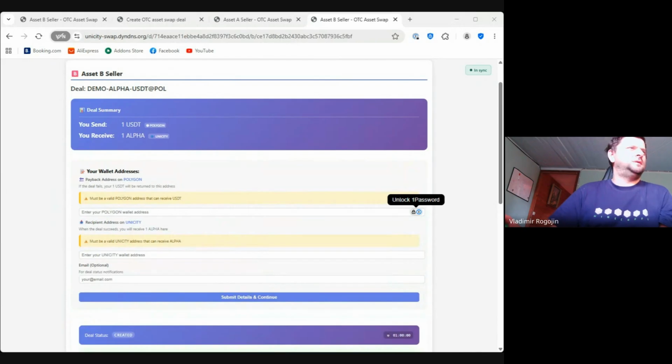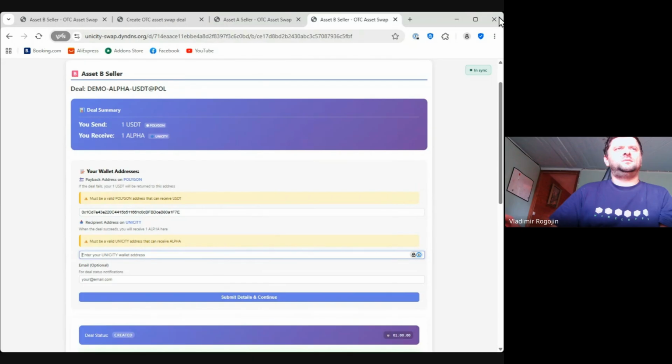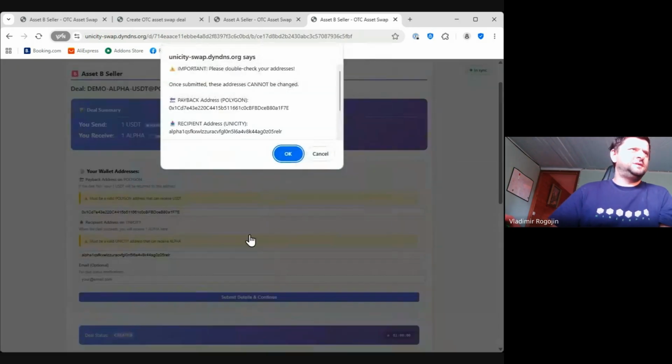So let's see. I need my Polygon address for party B. It's going to be this one. Boom. Then I need some return address. Payback address, not payback, sorry, recipient address. So that's where I'm going to receive alpha sent from A. I'm going to send my USDT. USDT is going to come to A's recipient address on the Polygon side, and I am on B and going to receive the alpha that was deposited by A for swapping. Okay, I'm submitting my details.